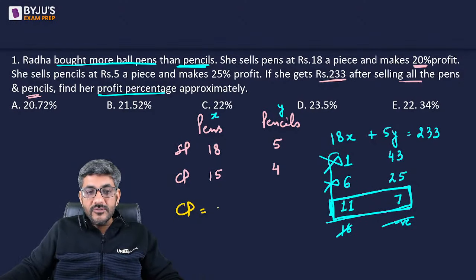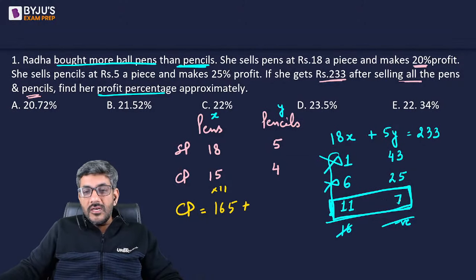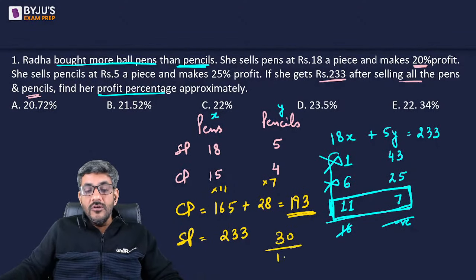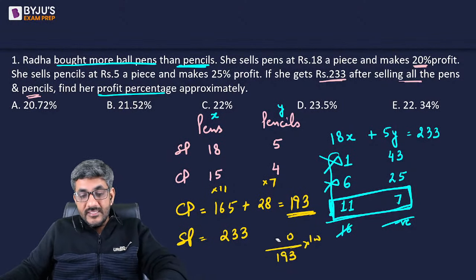11 pens will have a cost price of 11 into 15, 165, right? And 7 pencils will have a cost price of 7 into 4, 28. So the total price is 193. What is the selling price? It is already given to us as 233. So the profit is 30 rupees on 193 rupees. Sorry, 40 rupees on 193 rupees.